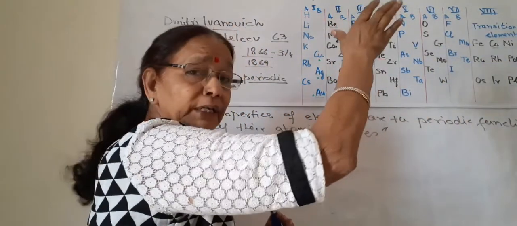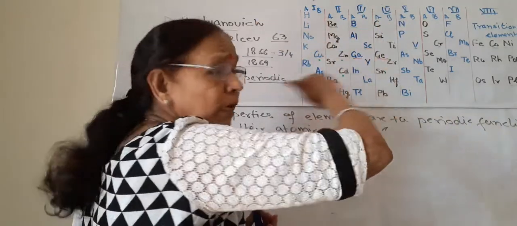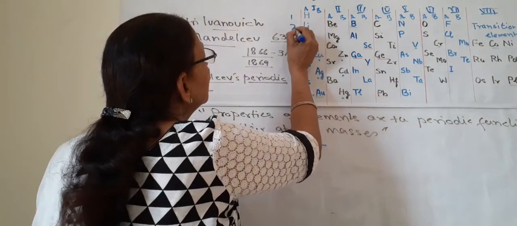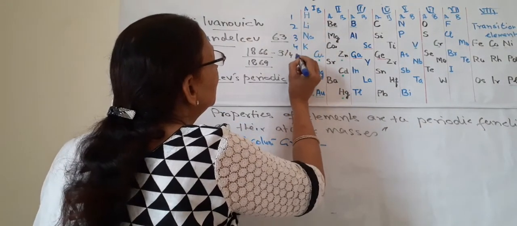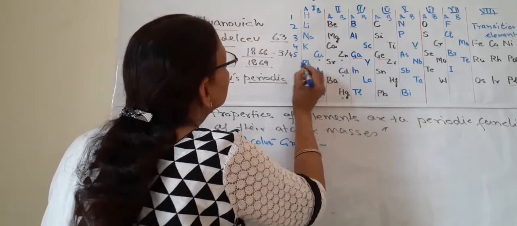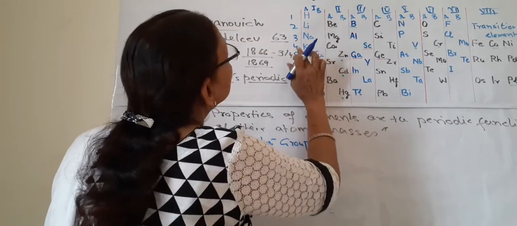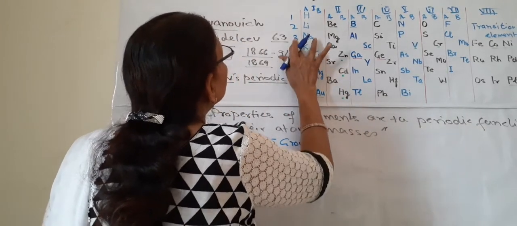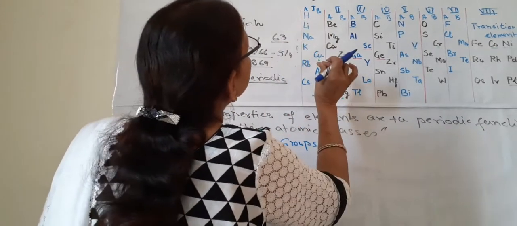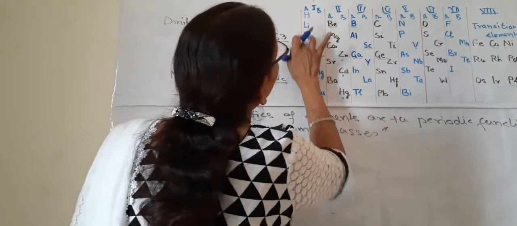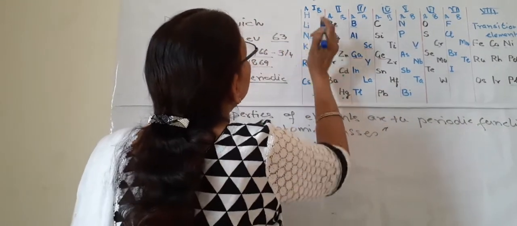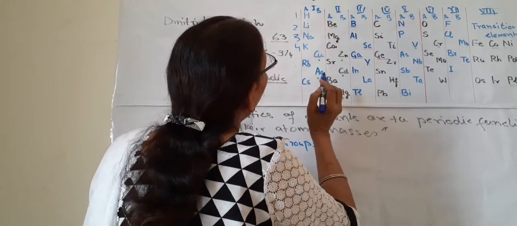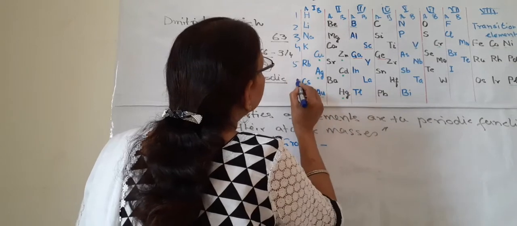So this is about the vertical columns. Now we come to the horizontal lines. In horizontal lines, 1, 2, 3, 4, 5, 6, there should be 6.